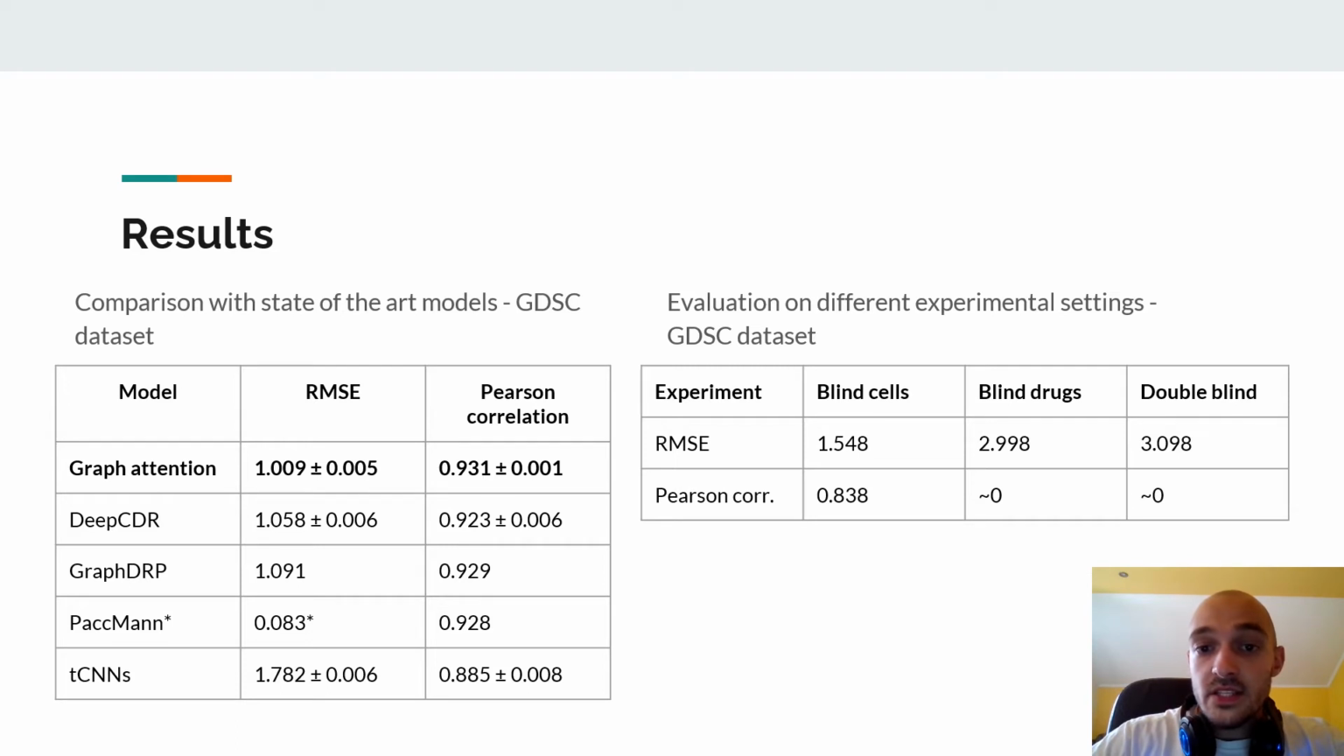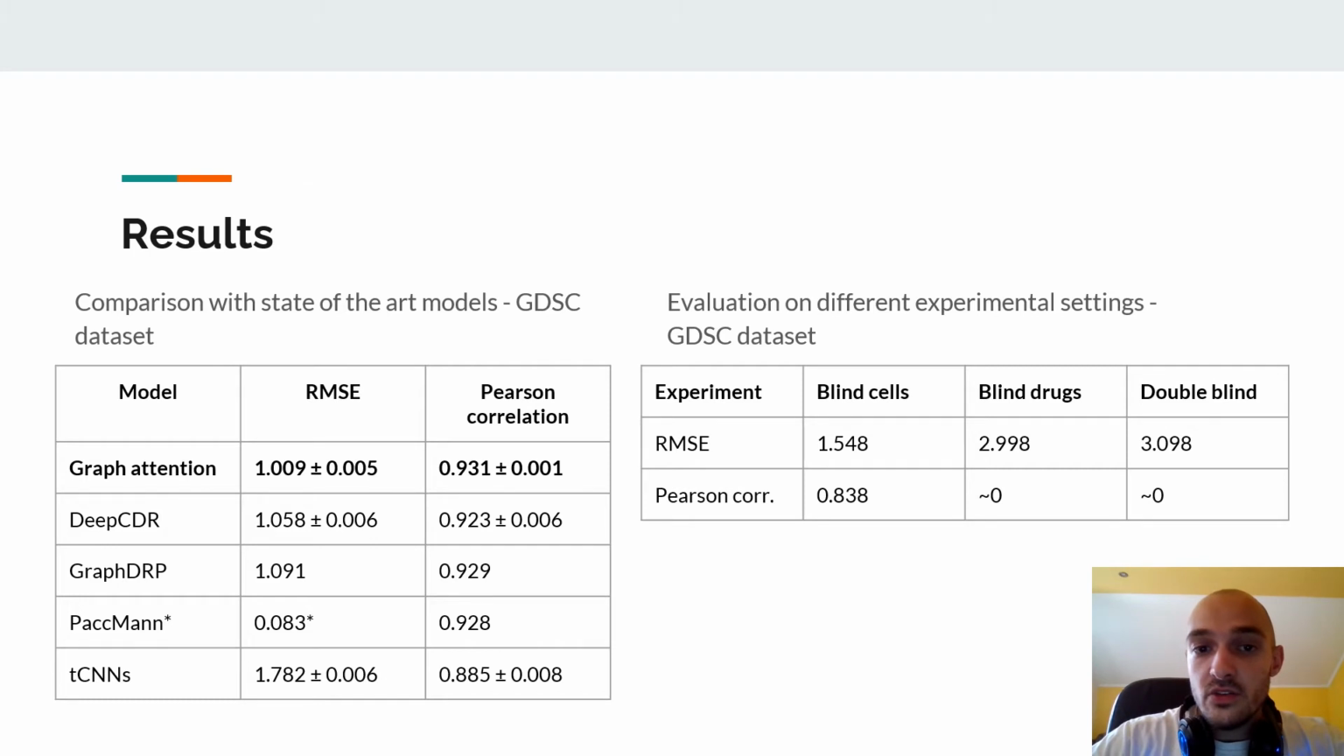The blind cell task is the one that corresponds to the precision medicine setting. We have approved therapies with measured pharmacological profiles, and we wish to predict the sensitivity of the patient's cancer to the available therapies. In this setting, the model achieves good correlation between the predicted and true values.